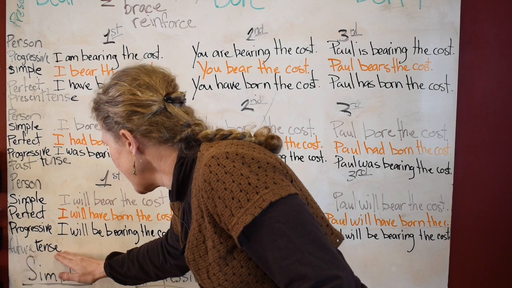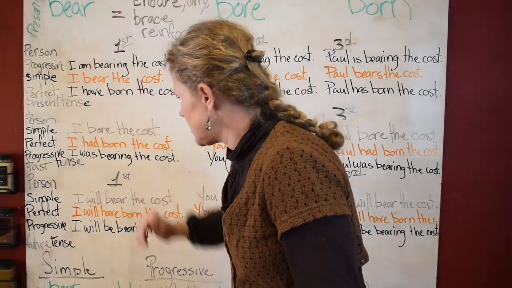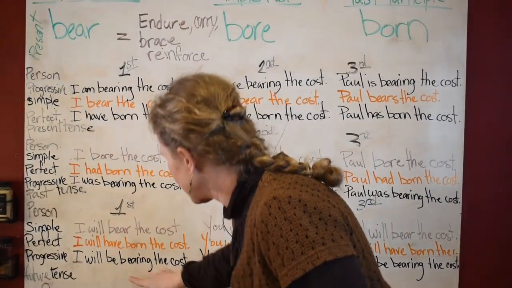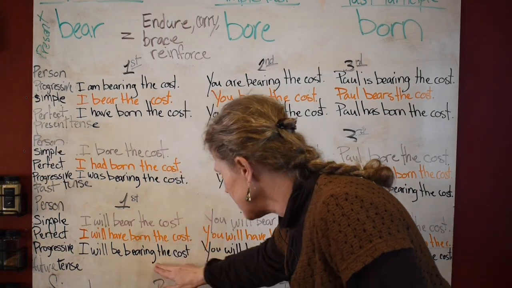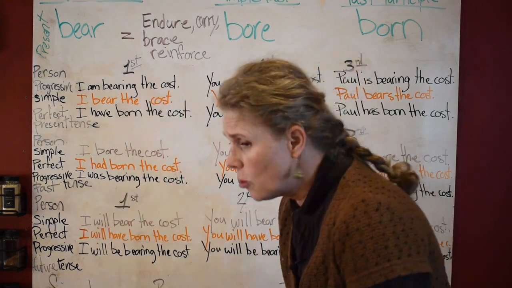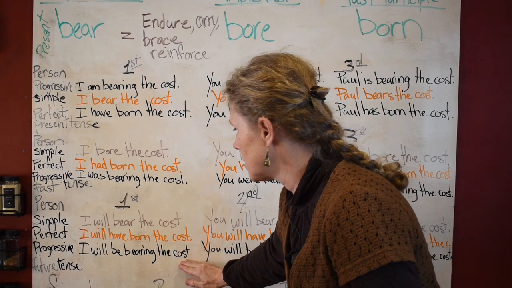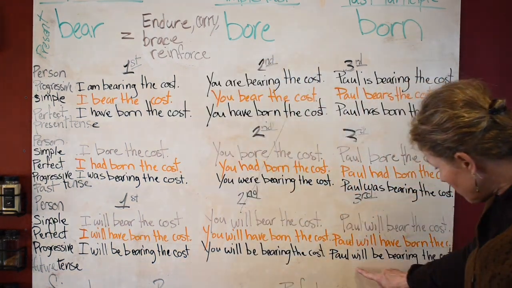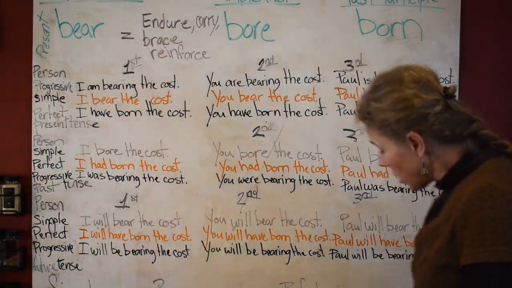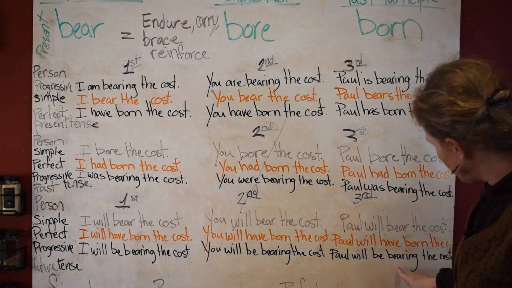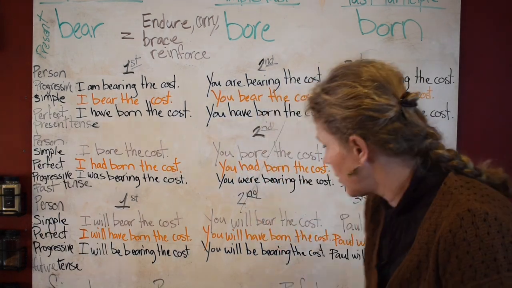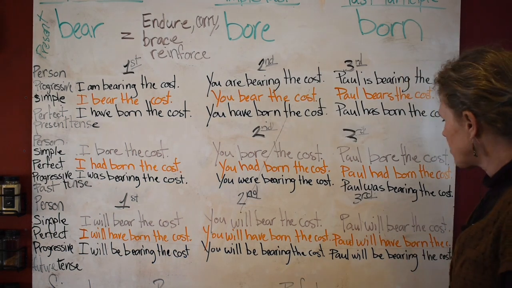Okay, now future progressive. Simple tense is bear. I will be bearing. Now look, you're going to take bear and add your ing. I will be bearing the cost. You will, in the future, you are the one that's going to be bearing it. You will be bearing the cost, and then Paul will be bearing the cost. Look, bear is your simple tense plus your ing. So you make sure you're using the simple tense word plus your ing to get the progressive, whether you are in first, second, or third person.